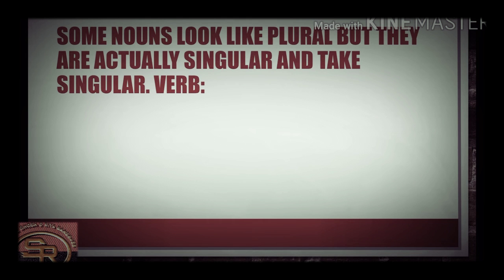Here is the rule: some nouns look like plural but are actually singular and take a singular verb. They look like plural, because our basic thought is that a plural noun will always take s or es after it, or will look like a plural. But these are actually singular, so these are disguised. So take care of them very, very carefully.